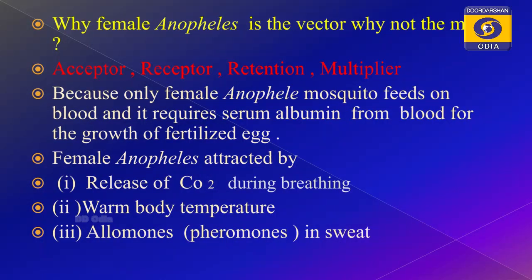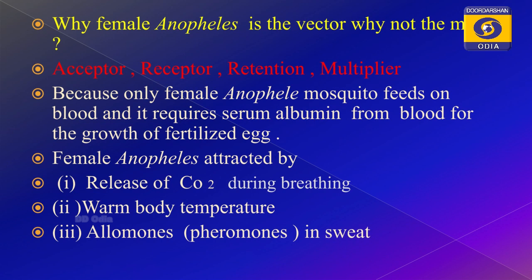Next, why and how is the female Anopheles mosquito attracted by the human body? How could the female Anopheles mosquito know that here is a human being? Please remember these 3 important points. The first is the release of carbon dioxide. Whether a person is sleeping or sitting, carbon dioxide is released. That carbon dioxide attracts the mosquito, number 1.